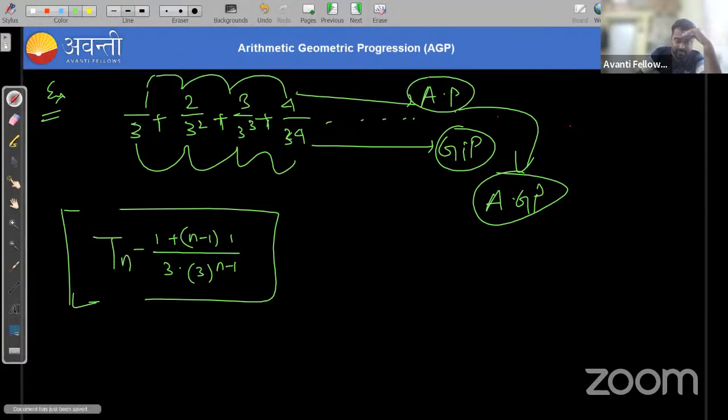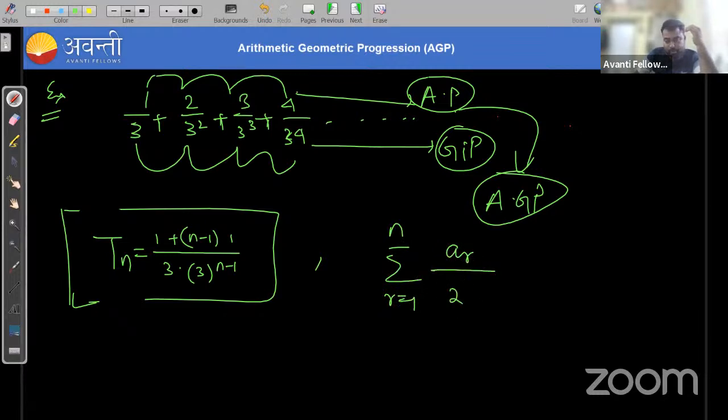The sum we can represent like this, r is equal to 1 to n, ar upon 2 to the power r. So ar is the terms of arithmetic progression and 2 to the power r is the geometric progression. Okay, so this is one example of arithmetic geometric progression.